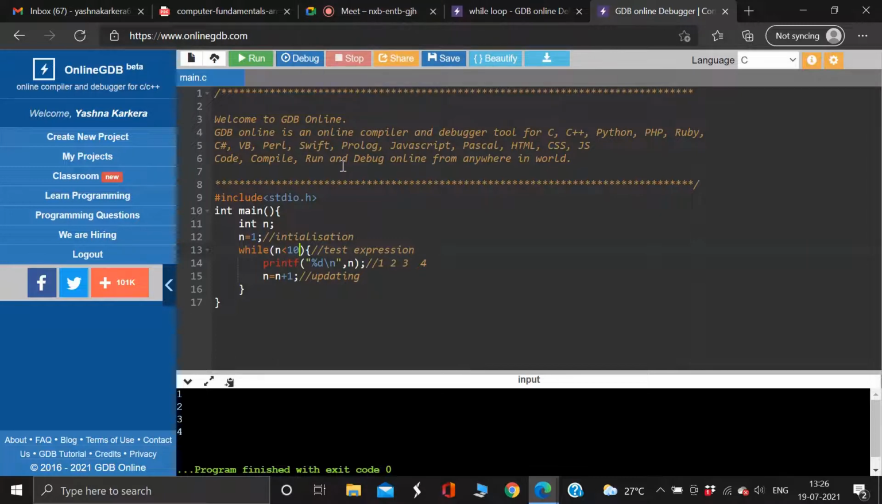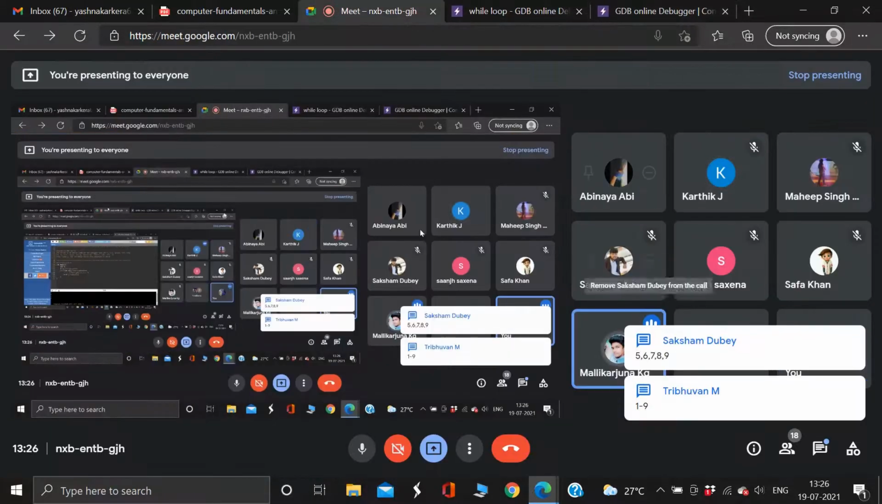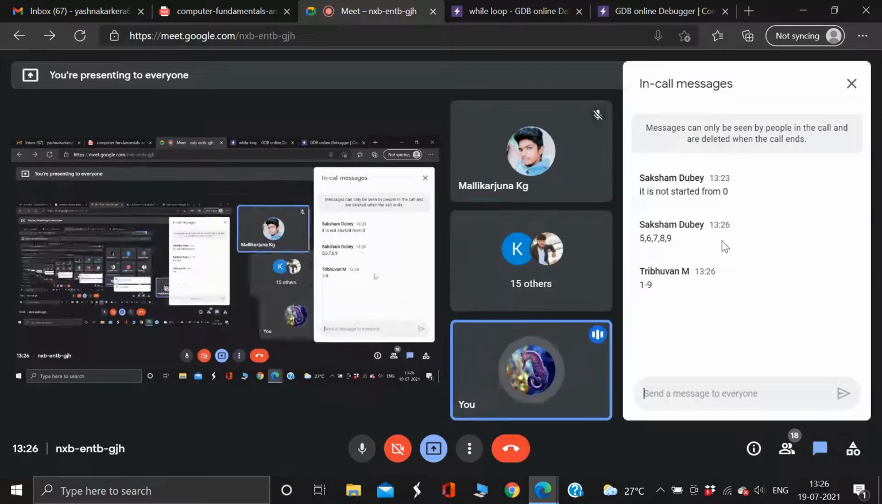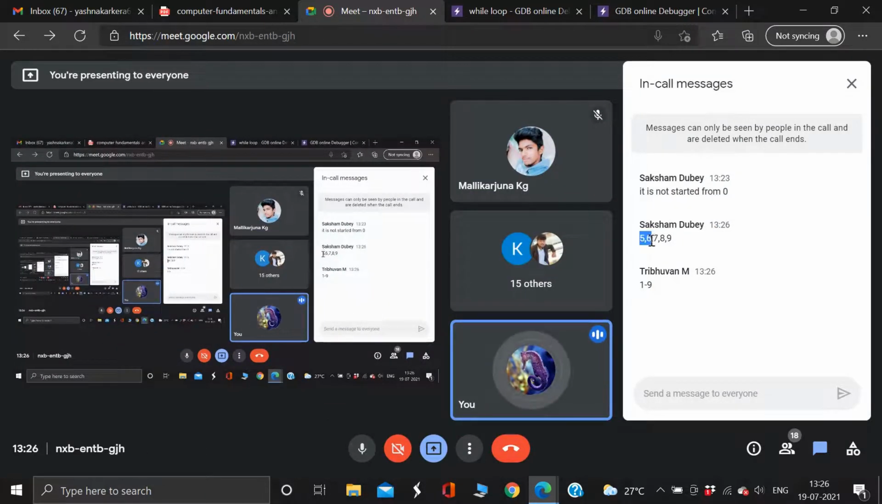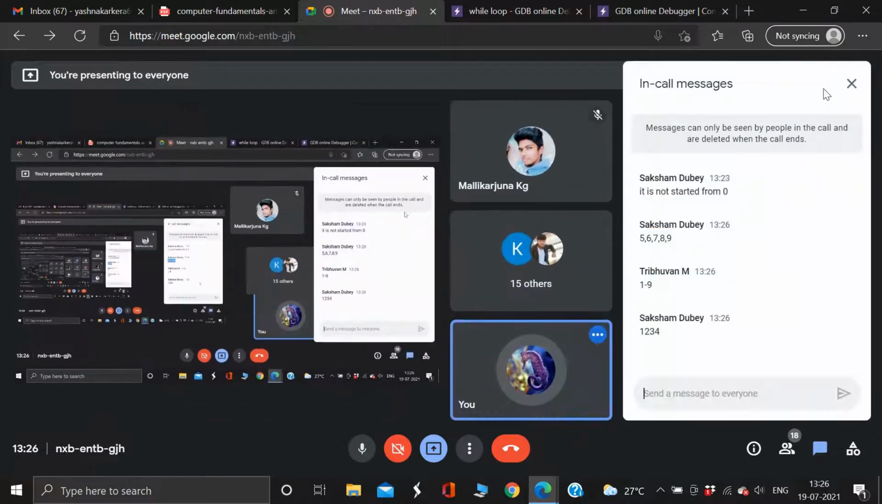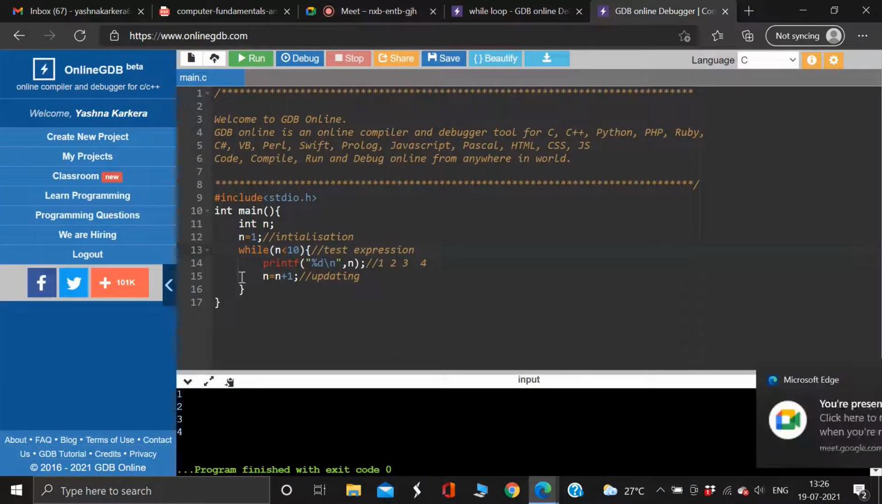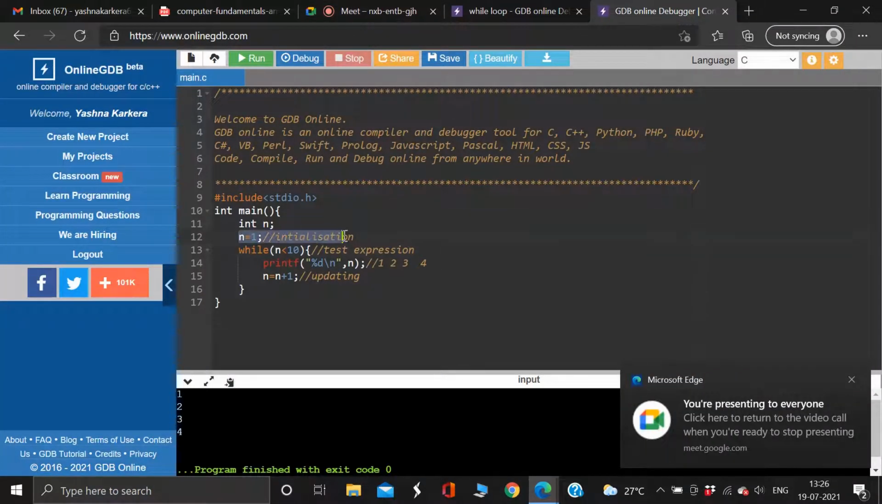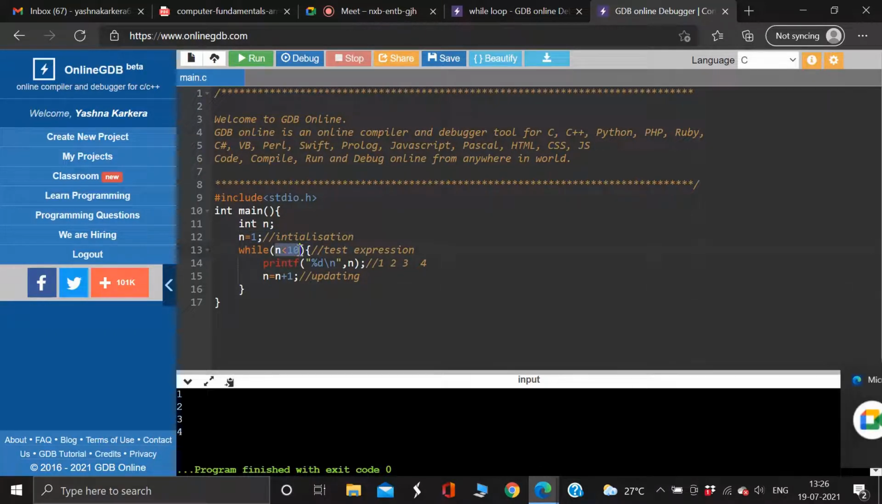1, 2, 3, 4, 5, 6, 7, 8, 9. Very good. Karthik, right? Very good. Saksham, why only 5, 6, 7, 8, 9? Why not 1, 2, 3, 4, 5, 6, 7, 8, 9? Okay, because I'm starting from 1. Remember this: I'm starting from 1 and I want it to print until this condition arises.